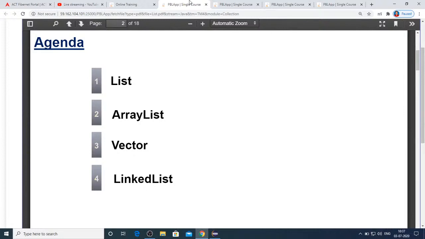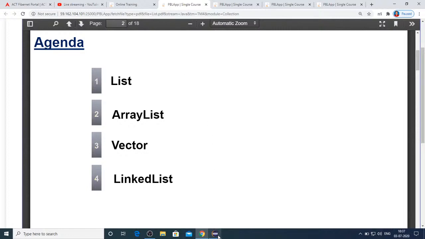And from Java 1.2, we got ArrayList and LinkedList, HashSet, TreeSet, and maps introduced to this util package. We will look at one at a time, and we will understand how they are useful. So let's begin understanding Vector.